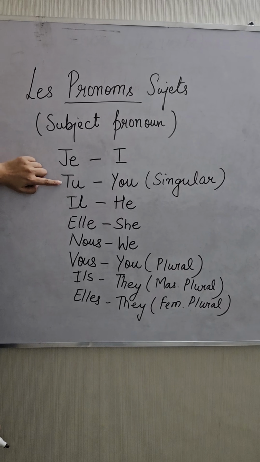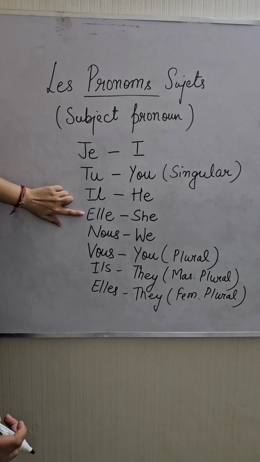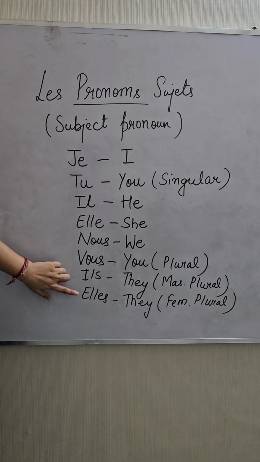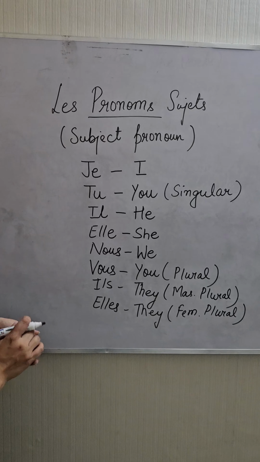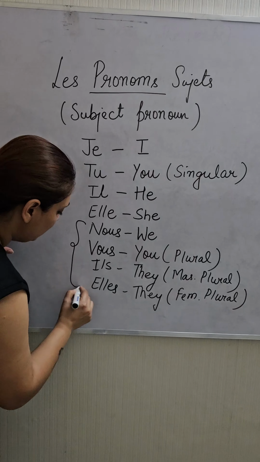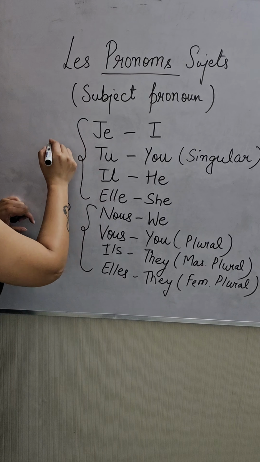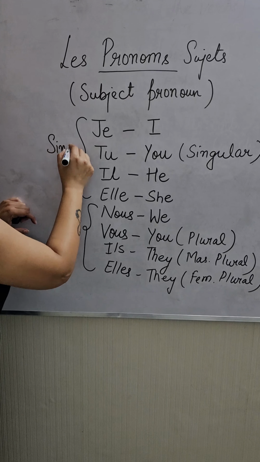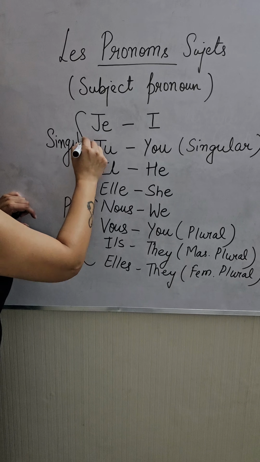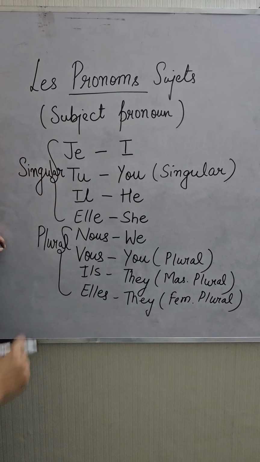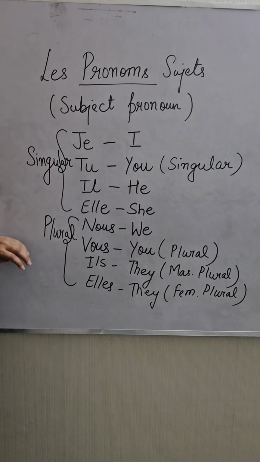Je, tu, il, elle, nous, vous, ils, elles. These two are plural and all these subjects are singular. So you'll say, ma'am, these are your subject pronouns.